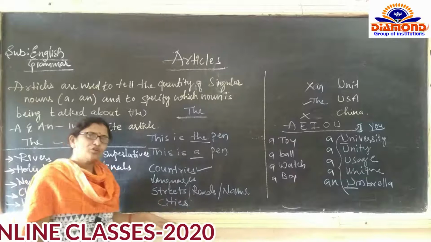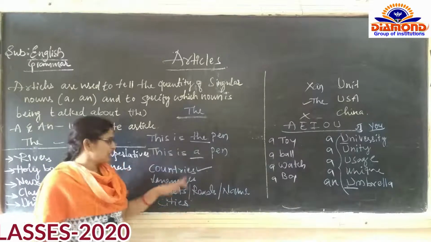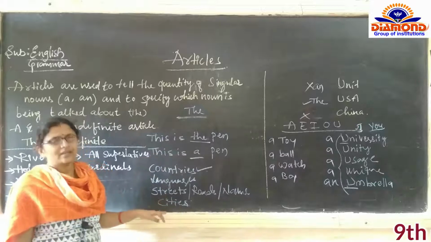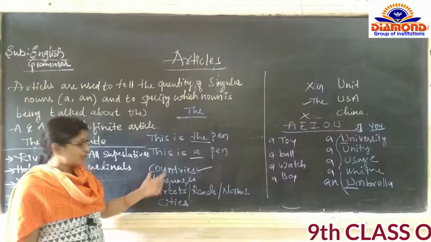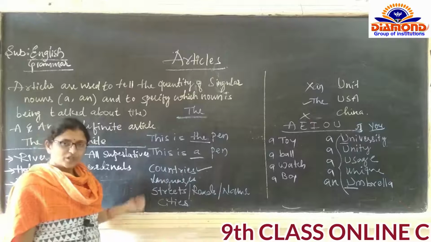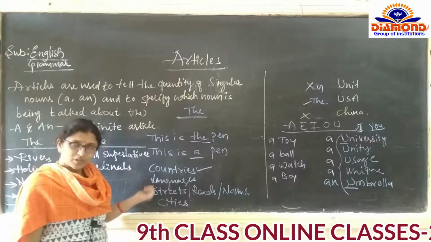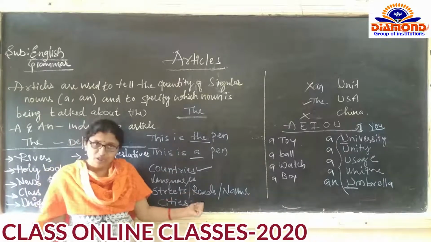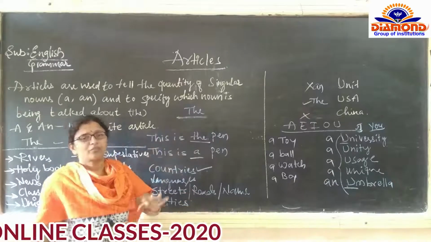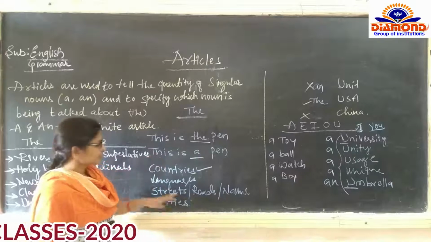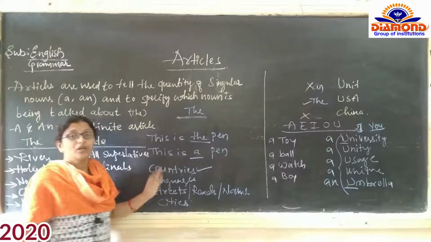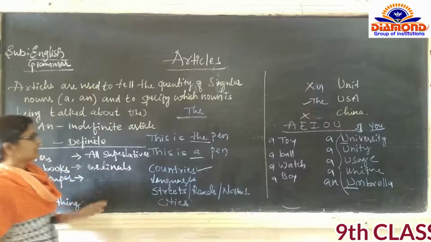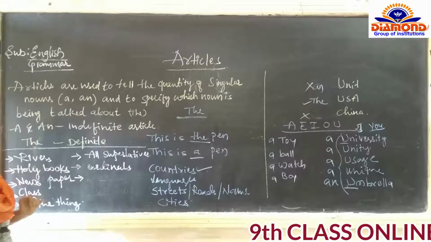From the confusion point of view, and the examination point of view, they will ask questions like these only. So you should be clear that before the name of countries, languages, streets, cities, roads, and the name of a particular person, the is not to be used. Okay, this is clear where we should not use the.